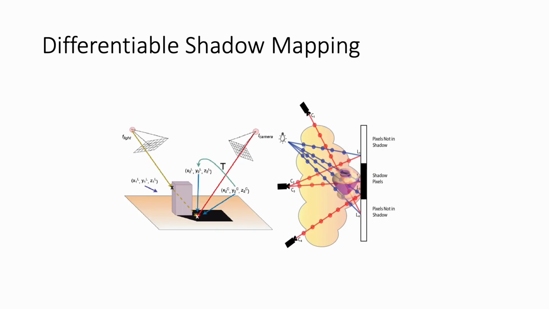A key component to our method is differentiable shadow mapping, which allows us to create a forward model to render efficient and accurate shadows in the scene based on known light and camera sources. We define any point X in the scene to be in shadow if no direct path exists from point X to the light source. This logic implies that there must be some object or an occluding surface between the point X and the light source that occludes the light ray from reaching point X. This idea is known as shadow mapping, which we make differentiable using a soft comparison operation described in our paper, so it can be used in the neural rendering framework.